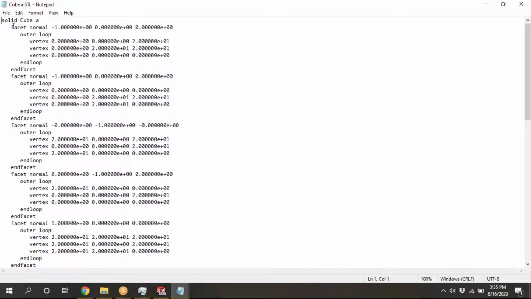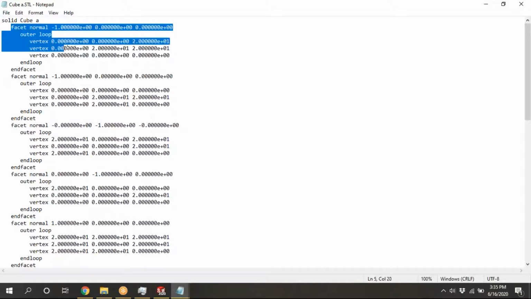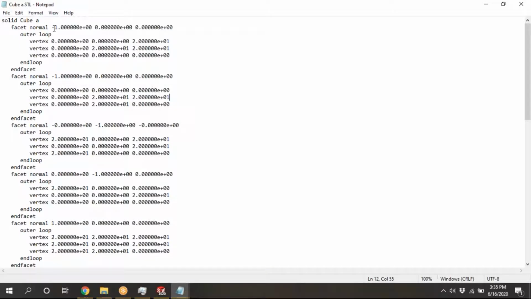First normal. This is the first one. And like that, the second one is something else. Facet normal 1 0 0, minus 1 0 0, where the values are x y z coordinates. Vertex 1, vertex 2, vertex 3, simply x y z coordinates are there. Like that, it will define outer loop and end loop, like a for loop in C language.